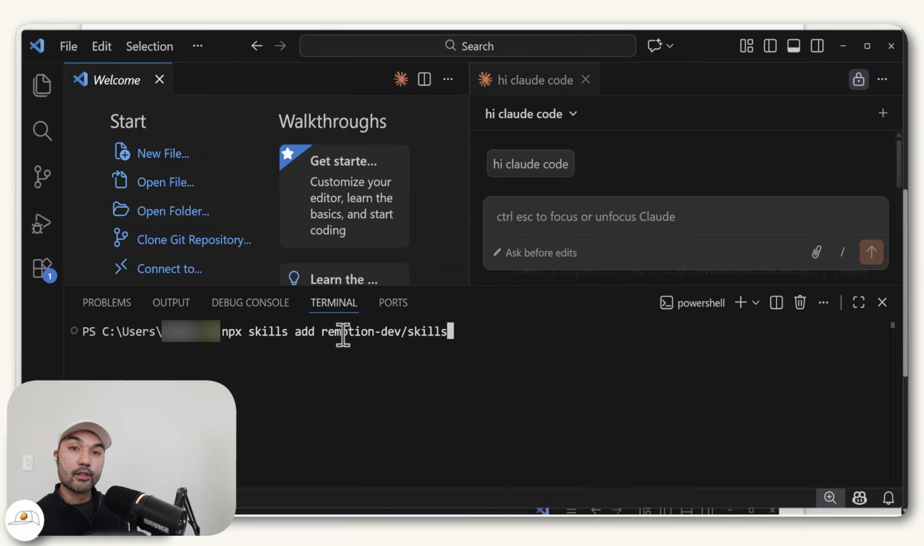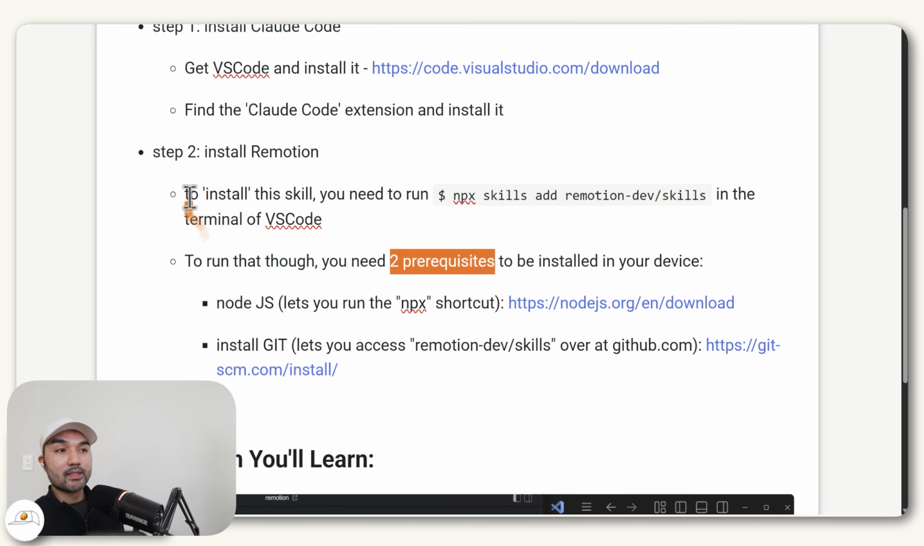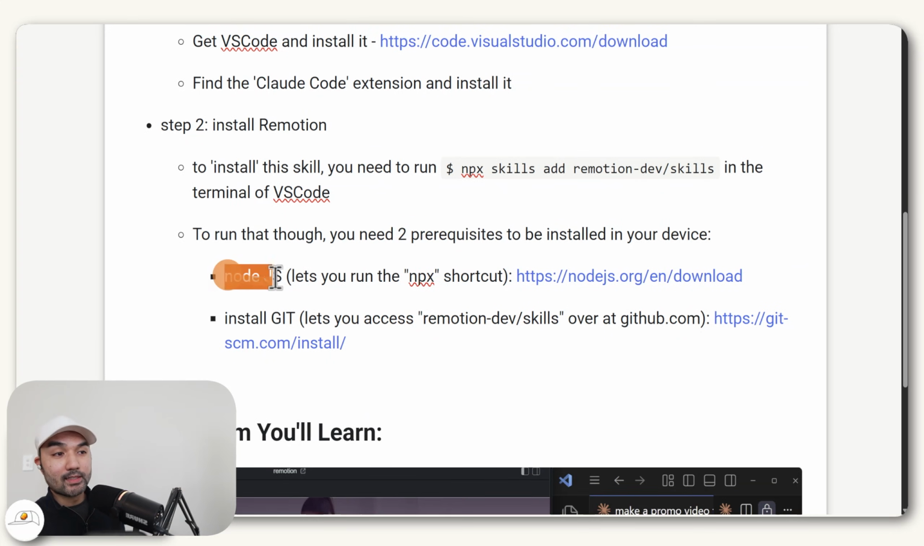Now, before you hit enter, for this to work, you do need 2 specific prerequisites that you need to install in your device. And don't worry, because these prerequisites are entirely free and you just need to download and install them once and you'll be set. And by the way, to make this easy, I just published this guide in the link below, just so you can have the links already ready for you to just click. So the very first one is Node.js, which basically lets you run this npx shortcut.